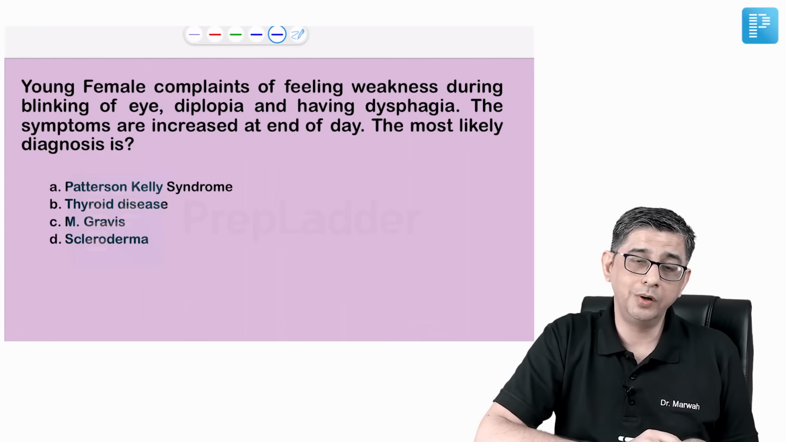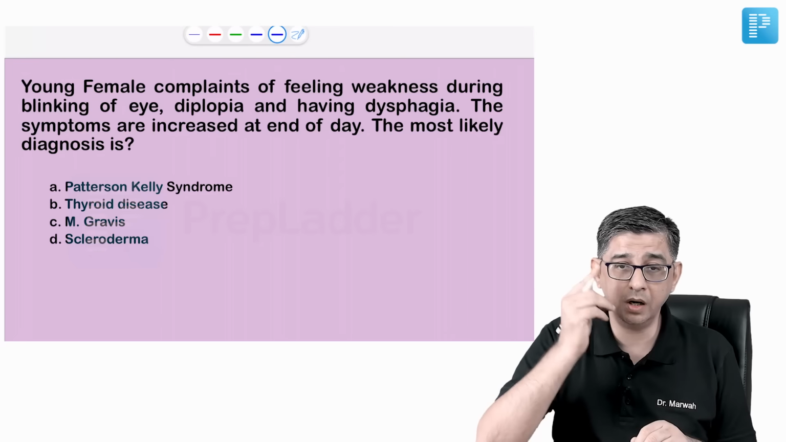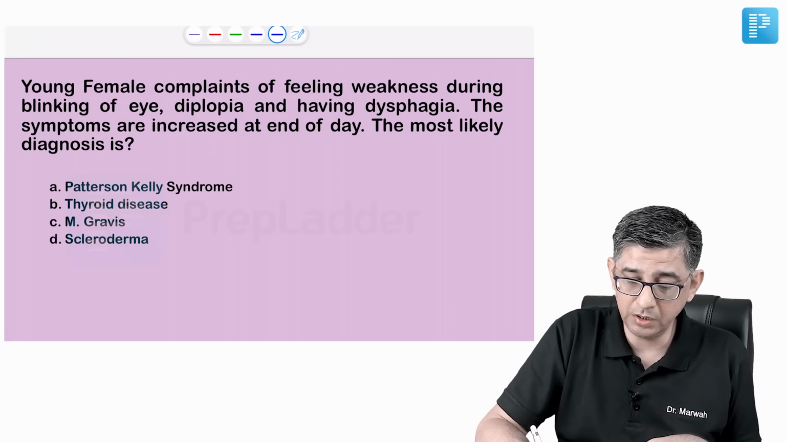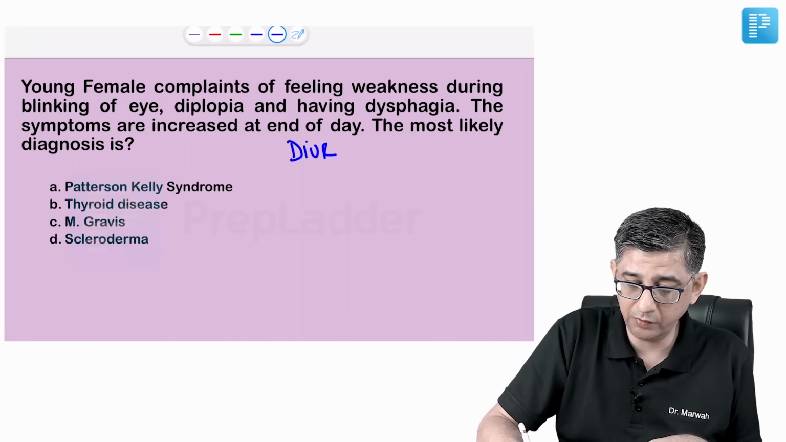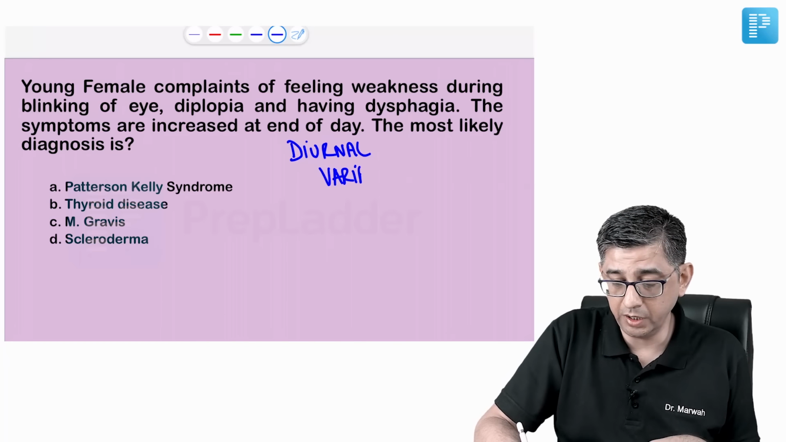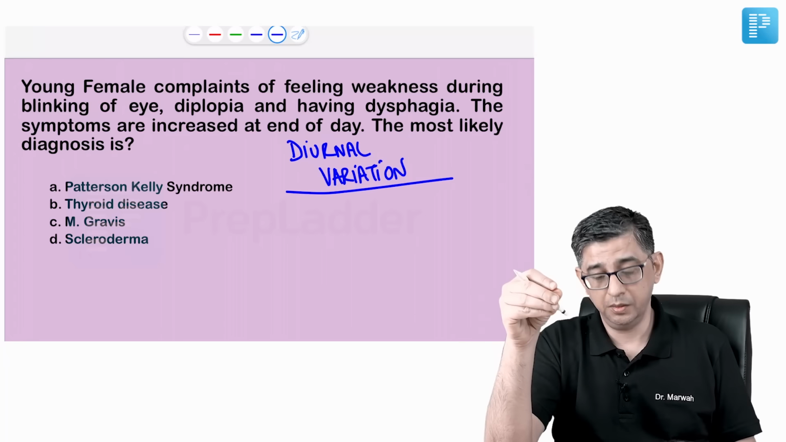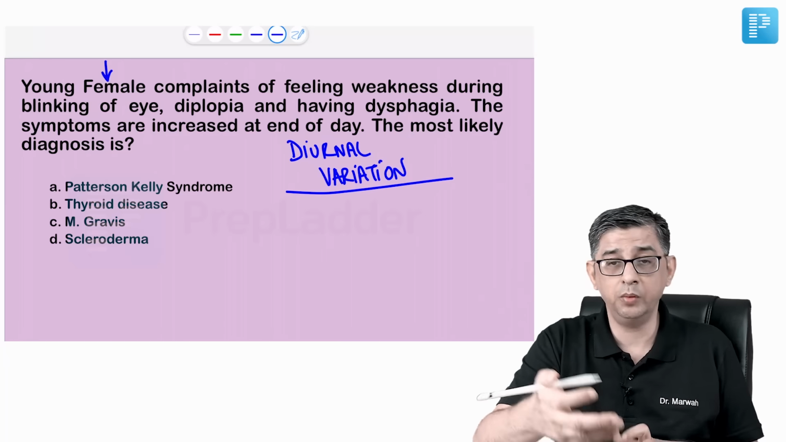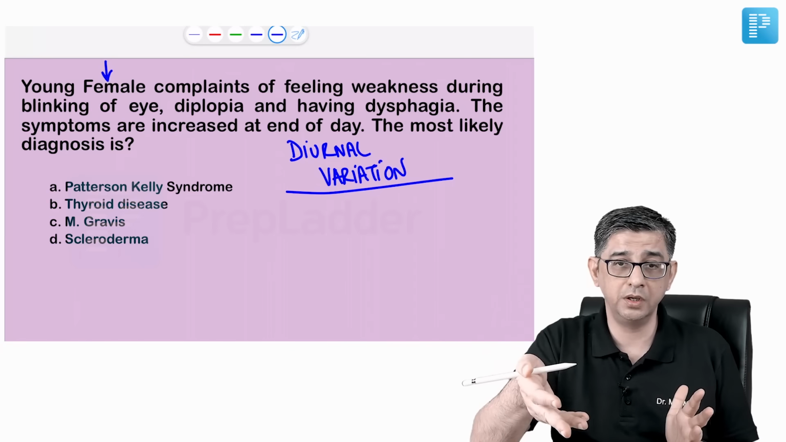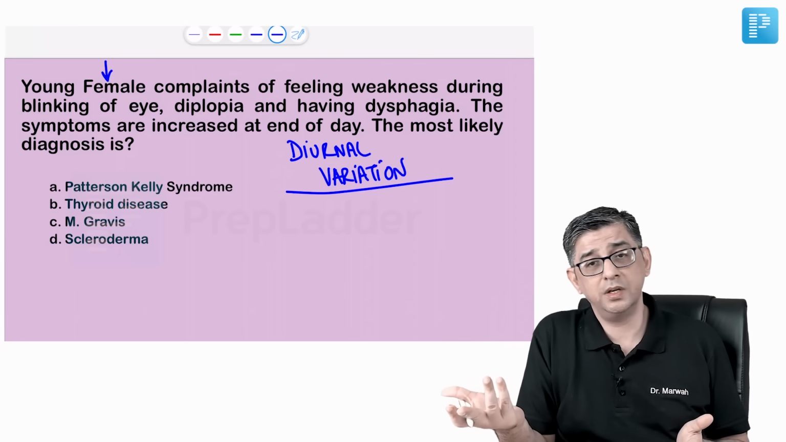The next question talked about this young female. She was having weakness during blinking of the eyes, double vision, and also having dysphagia. The symptoms are increased at the end of the day. So every time you are having a neurology question and you're also having a diurnal variation of the symptoms, guys, the point is, females anyway have autoimmune conditions, that's okay. But if you have a neurological condition and there is a diurnal variation, in neurology, symptoms, if they are present, they persist like that for months and years altogether.